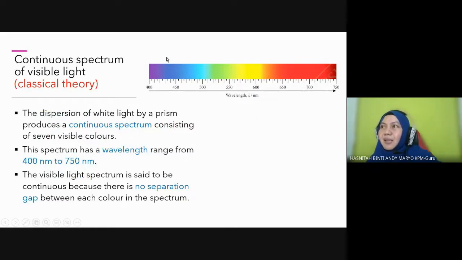You can see there is no exact difference between them. The spectrum ranges from 400 nanometers to 700 nanometers. On the left, the shortest wavelength is ultraviolet, and the longest wavelength is red. So the visible light spectrum is said to be continuous because there is no separation gap.